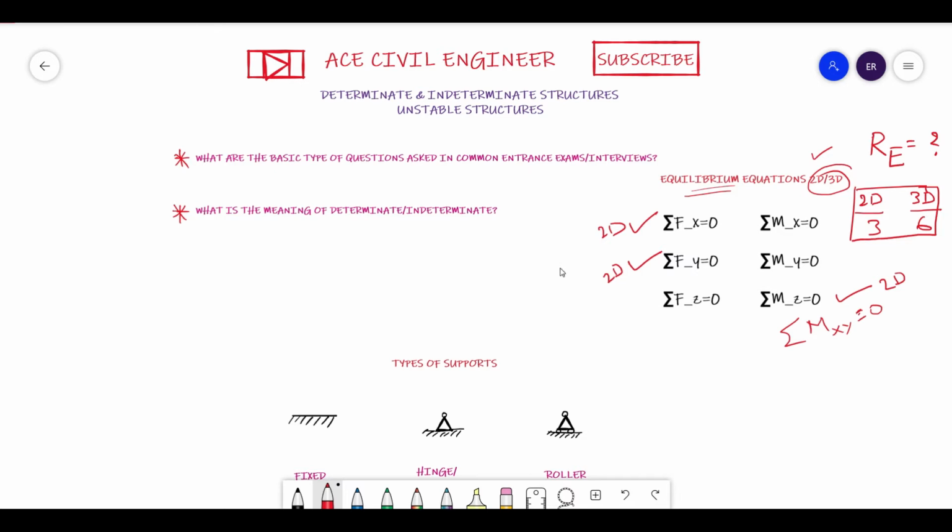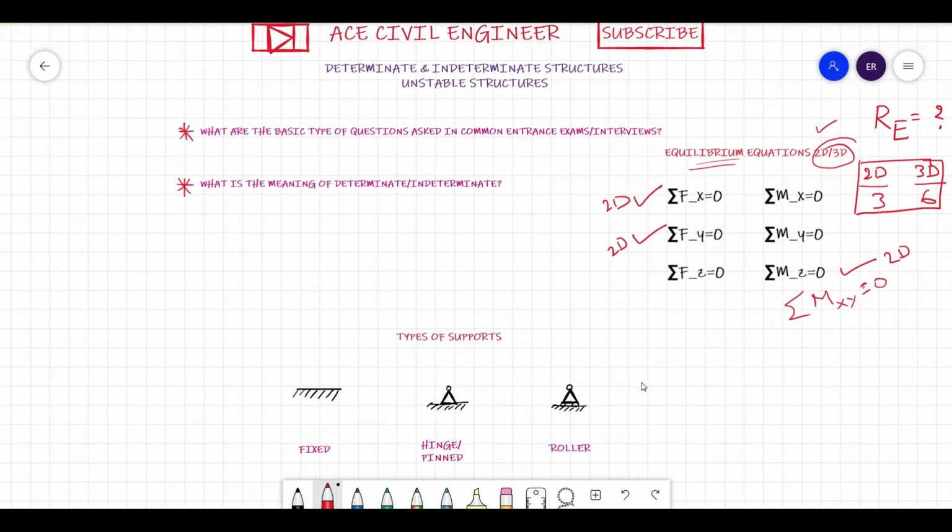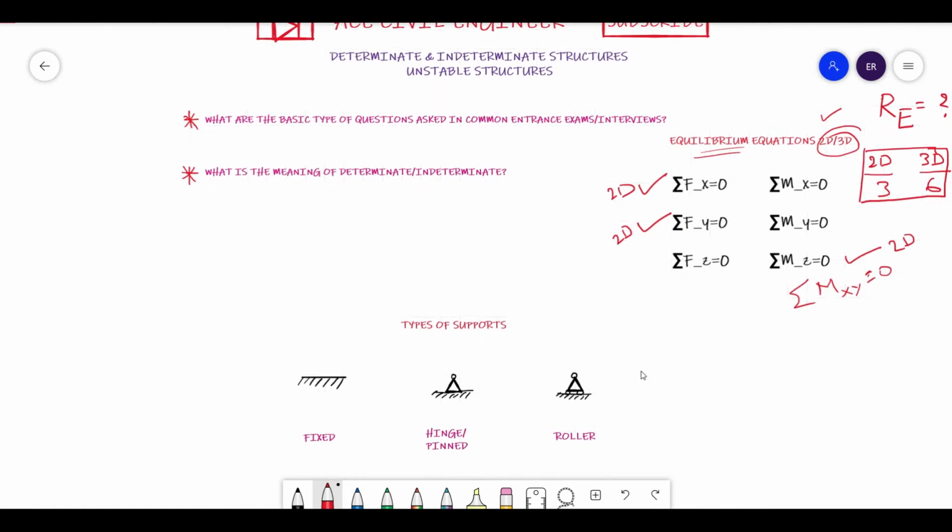Now also, before understanding that, I will show you some types of supports which are very commonly used in our structures. One is the fixed support, the other one is the hinged or pinned support, and the other one is the roller support.